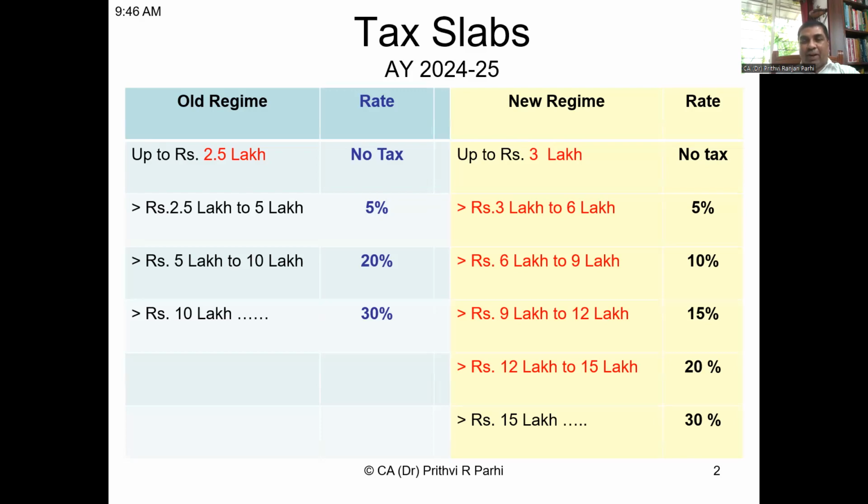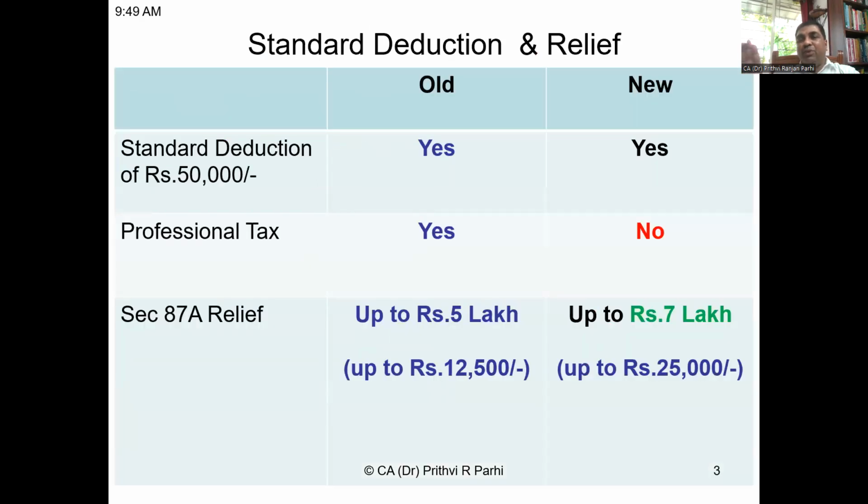Okay, so I think we have understood broadly what the tax slab is. This tax slab also is available on the Income Tax Department's website. You can check it. Now, a few more things we also need to appreciate. Certain specific deductions: first of all, if you are a salaried taxpayer, all salaried taxpayers enjoy one deduction called a standard deduction of 50,000 rupees. For this particular assessment year 2024-25, standard deduction is allowed both under new scheme and old scheme.